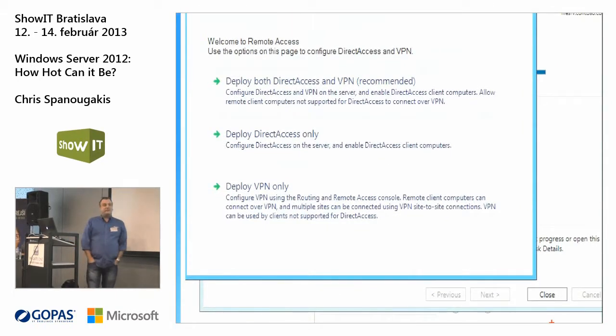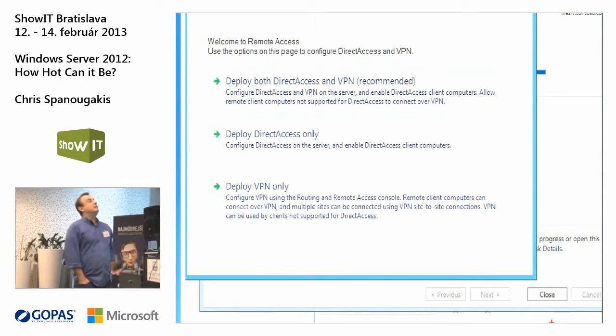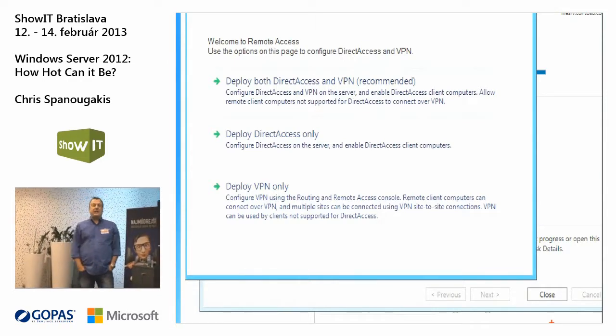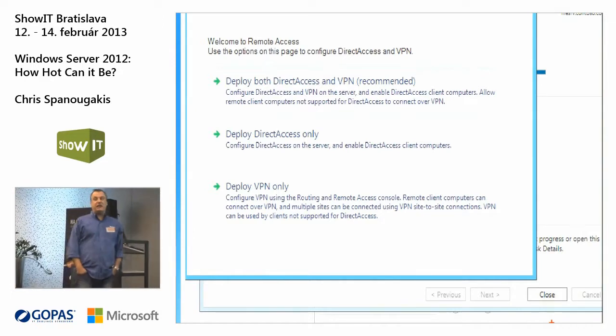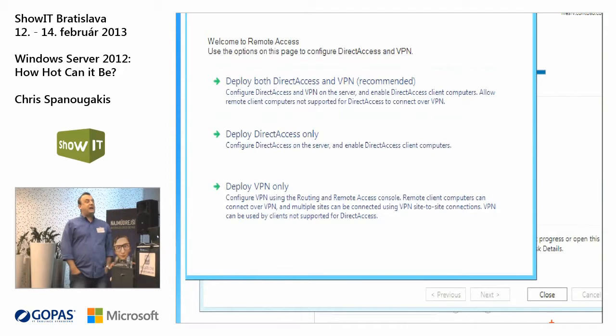Deploy both direct access and VPN. This is the recommended setting. Why do you think it's the recommended setting? Because if you want to use direct access, your clients have to use the Windows 7 or Windows 8 Enterprise version. It will not work with the professional versions.